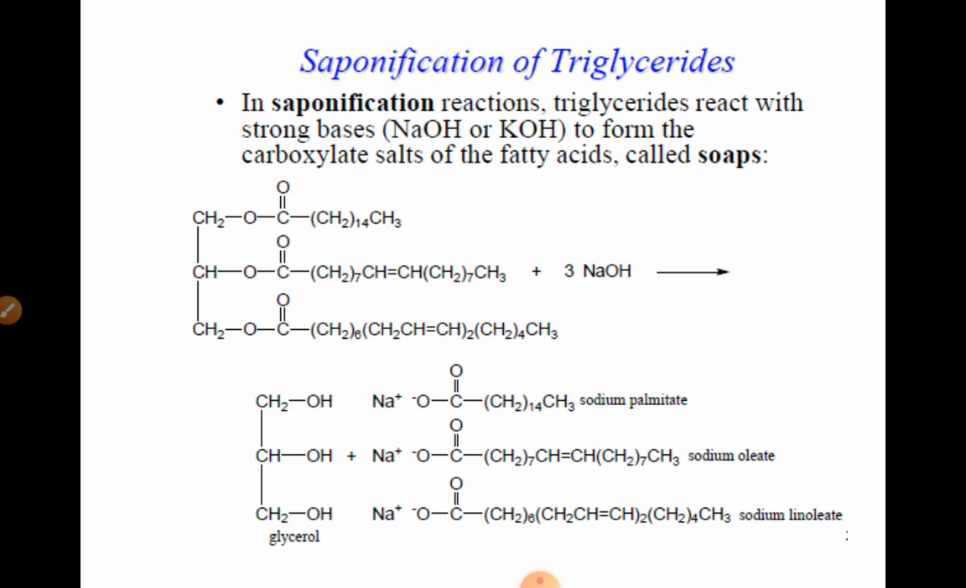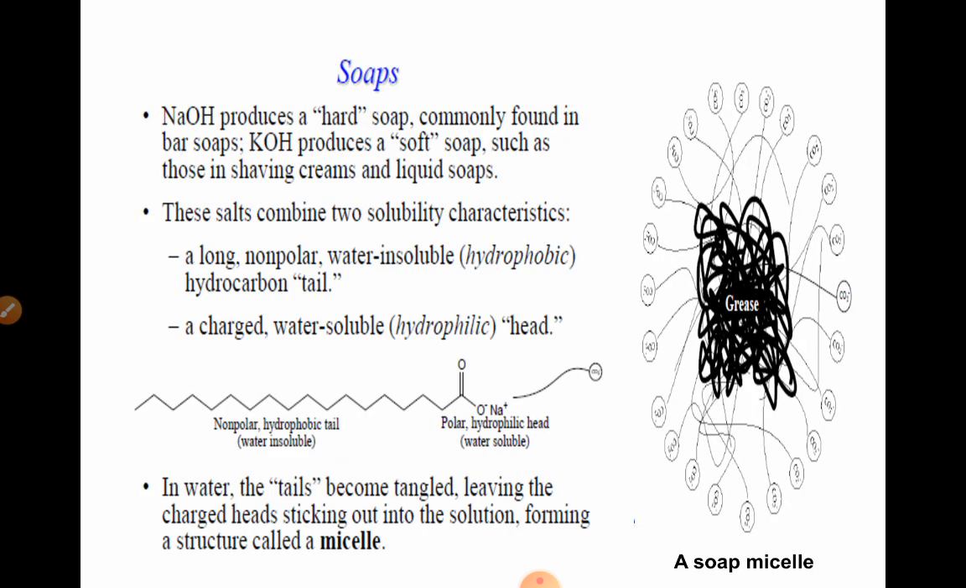Saponification of triglycerides. In the saponification reaction, triglycerides react with strong bases like alkali to form carboxylate salts of the fatty acids called soaps. So soap is nothing but what is produced when triglycerides interact with the alkali, producing a carboxylate complex or a salt. We call them soap. NaOH produces a hard soap commonly found in bars. KOH produces a soft soap such as those in shaving creams and liquid soaps.